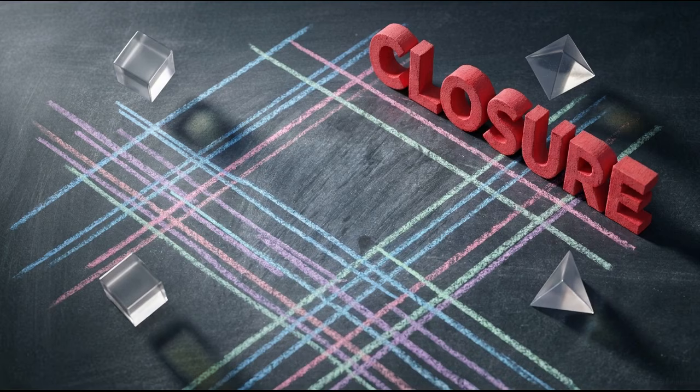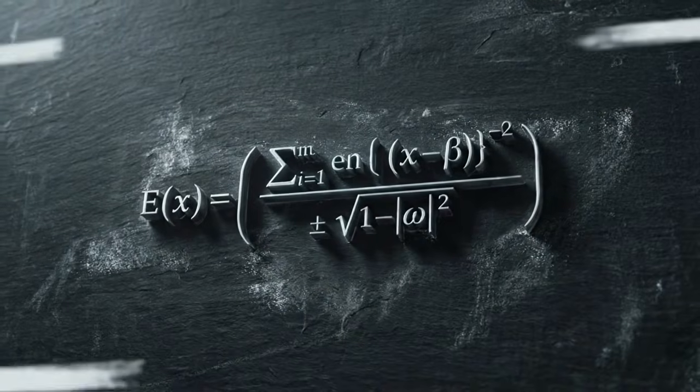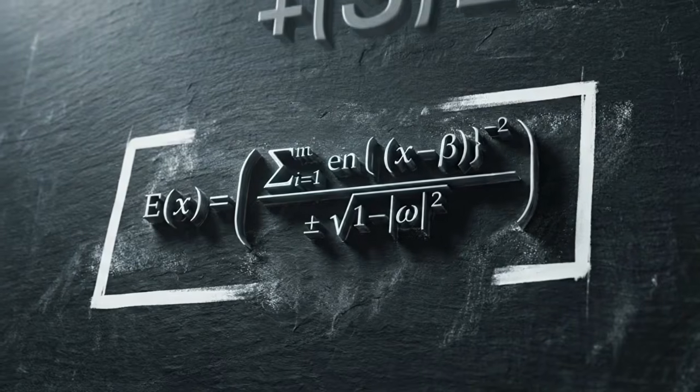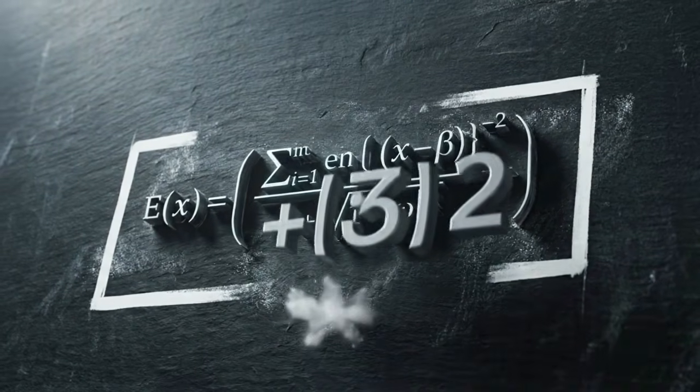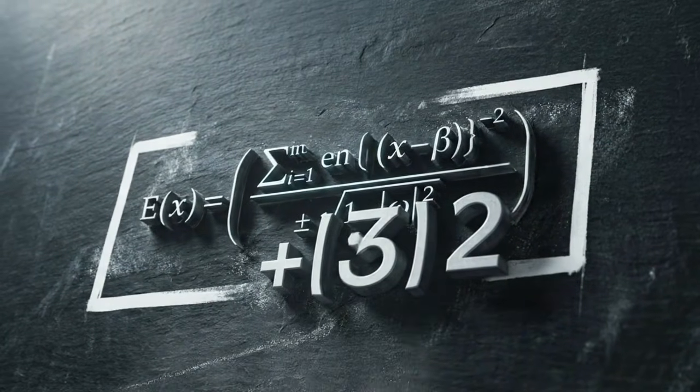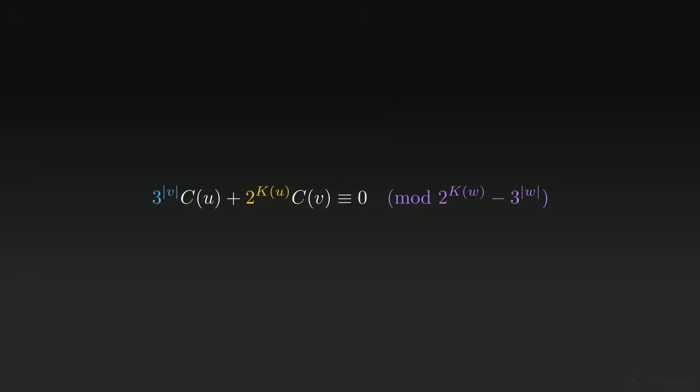We can now execute the multi-scale closure test by enforcing the global divisor condition onto that concatenation law. The concatenated constant must equal 0 modulo the global divisor. Because we are working modulo 2 to the k of w minus 3 to the length of w, we can use a critical substitution. 2 to the k of w is congruent to 3 to the length of w.